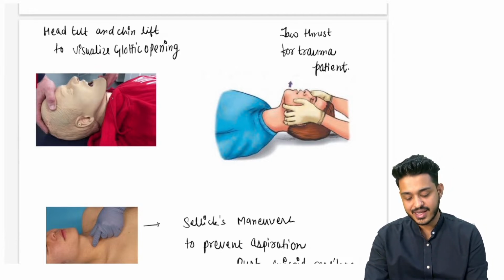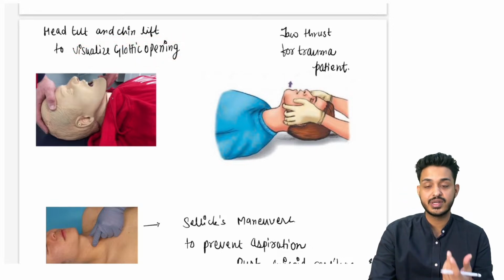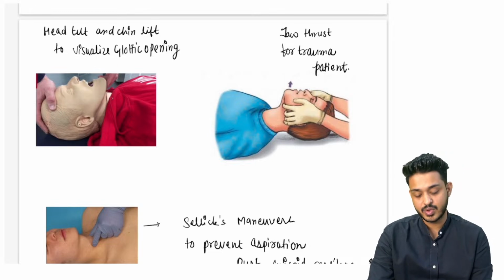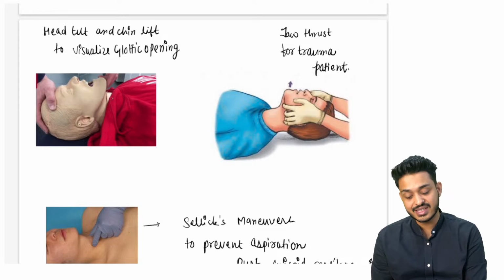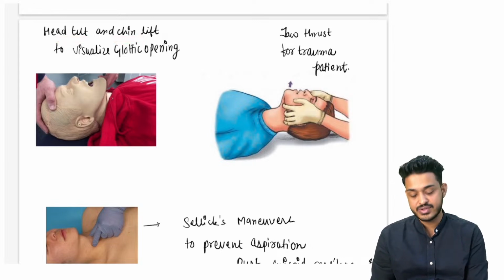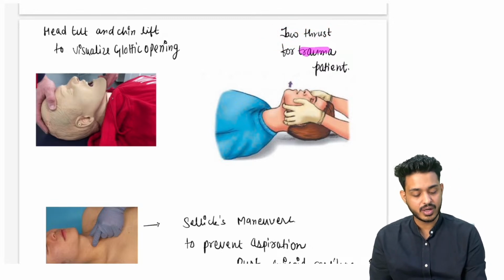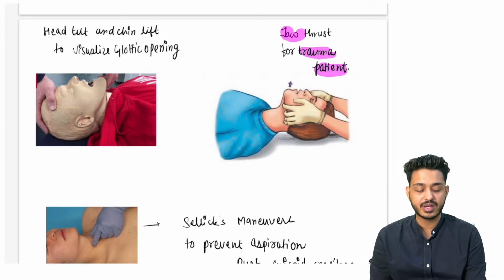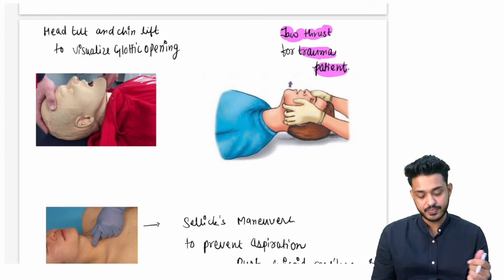ये कब करते हैं head tilt और chin lift? This is for increasing the visibility of the glottic opening. जब glottic opening नहीं दिख रहा है, then we do this particular maneuver. This is known as head tilt. Head को tilt करना है and chin को lift करना है, right? Second maneuver is for the trauma patient. Very, very important. For trauma patient, we are going to do the jaw thrust, right?